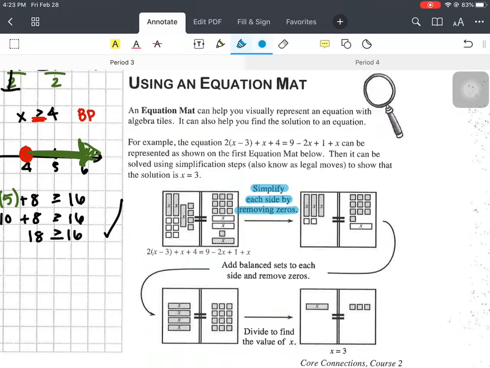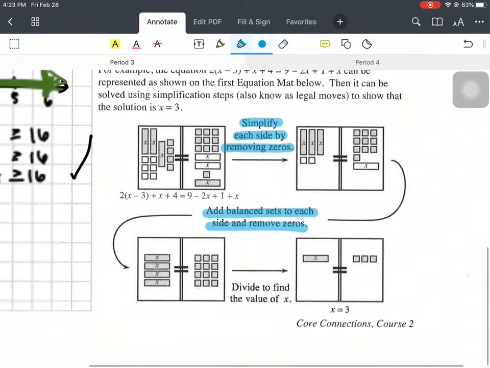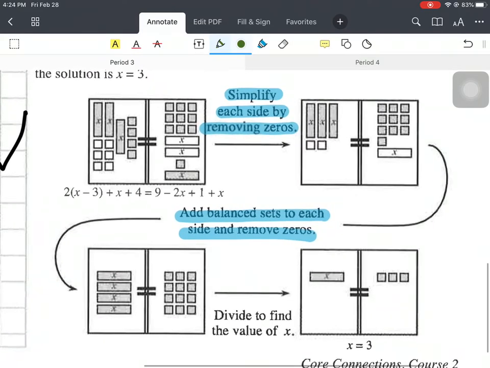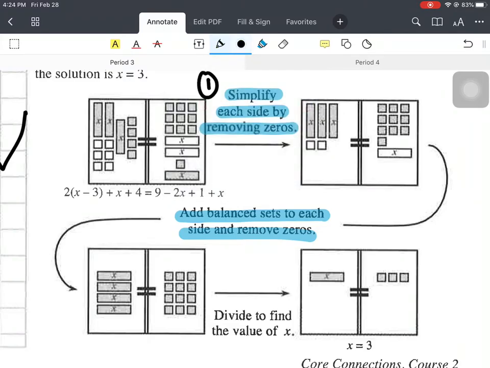Simplify by removing zeros. Add balanced sets to each side and remove zeros. And then that's the last part, right? Okay, so we're going to look through this. We're going to just go through this example. Here it says, simplify each side by removing zeros. Now, when you do your test, you want to look at what you highlight, right?